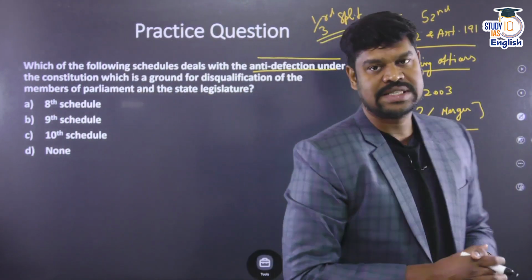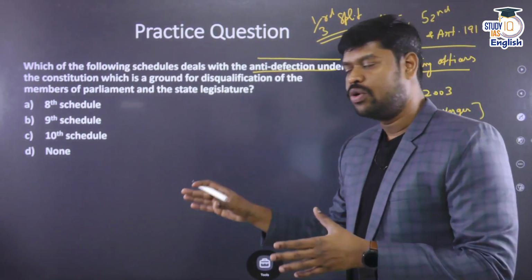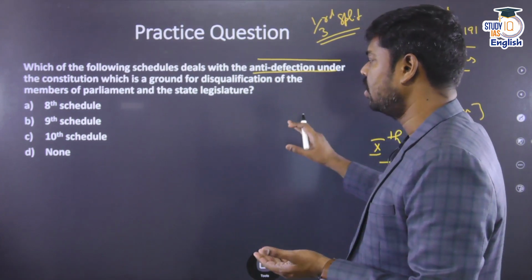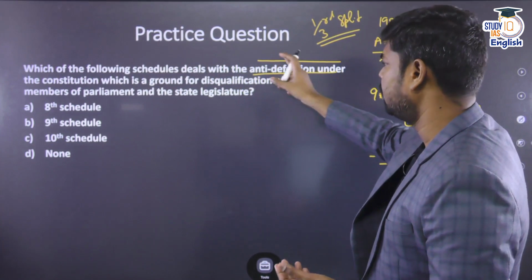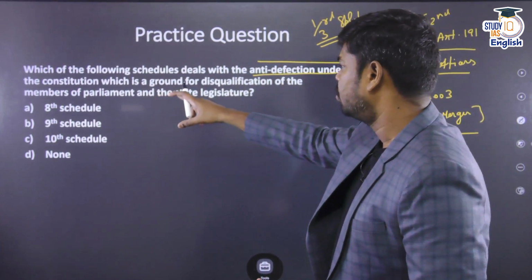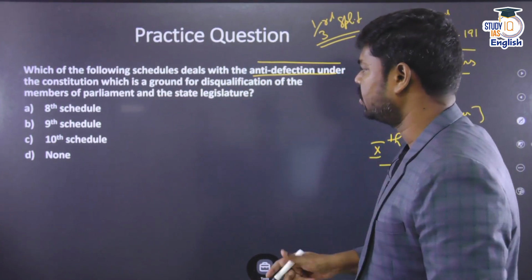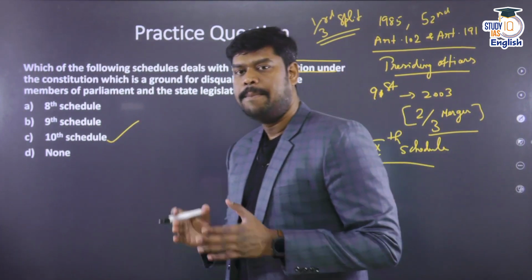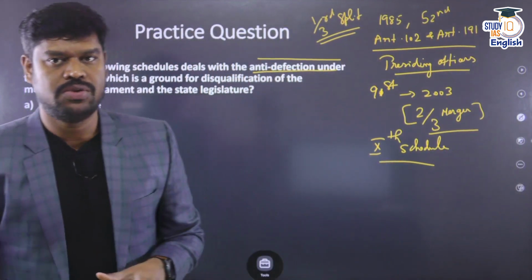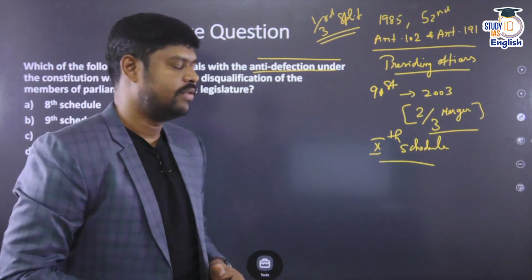Not only will we discuss the 10th Schedule, the other schedules are also important. I'll come back to that particular area. But before that, which of the following schedules deals with anti-defection in the Constitution, which is a ground for disqualification of the members of Parliament and state legislature? That is the 10th Schedule. But otherwise, all these schedules in the Constitution are also very, very important.